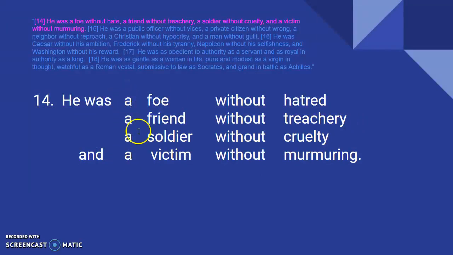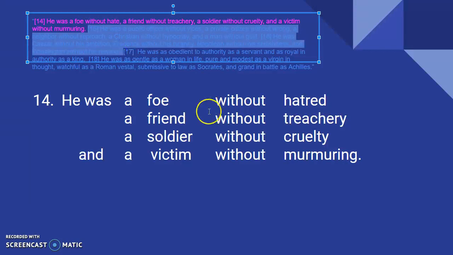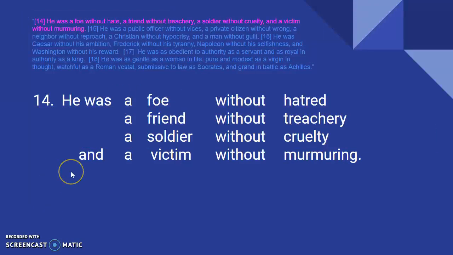All of the A's should be lined up. Foe, friend, soldier, victim should be lined up. All of the withouts should be lined up. Hatred, treachery, cruelty, and murmuring should be lined up. So you're going to do the same with number 15 and number 16. And then you're going to go in and add our lines and what parts of speech here are being used to make it parallel. Okay?